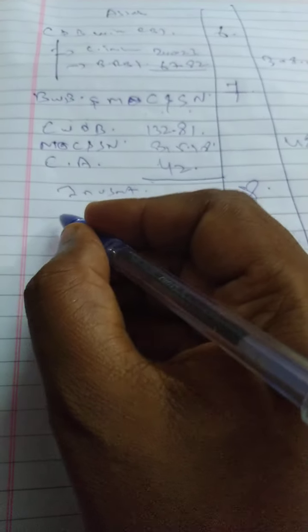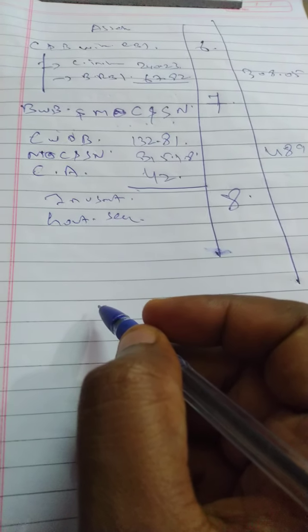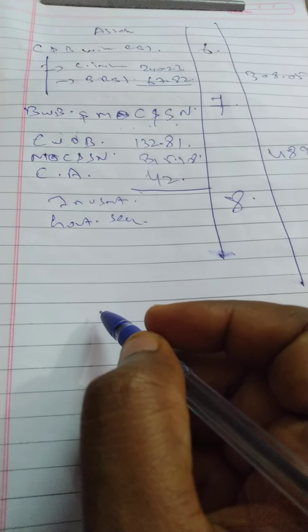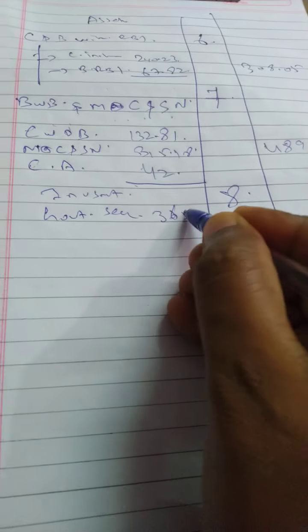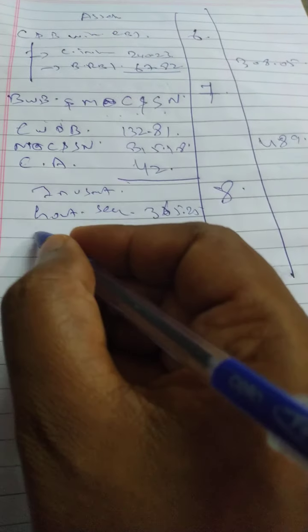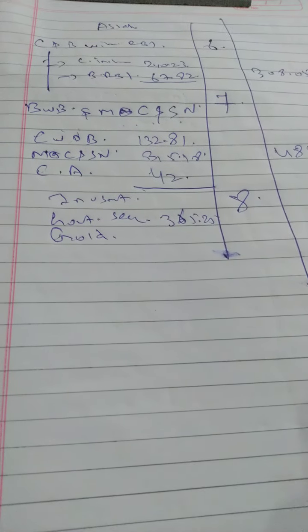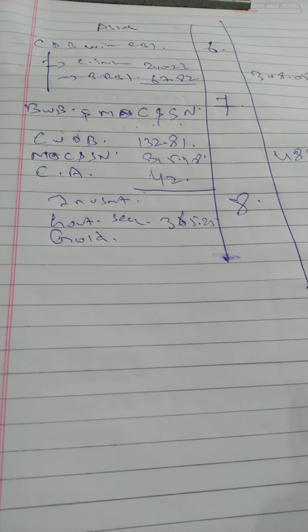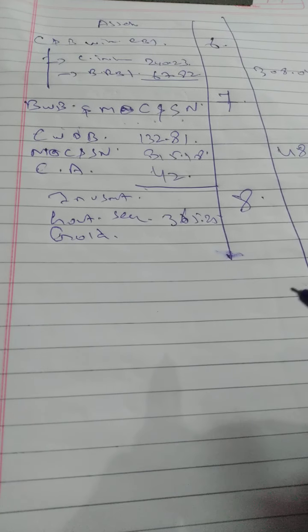So under the investment you have government securities, meaning he is invested. Debit balance means he is invested in the government securities. That is the meaning. Okay, what is the amount? 365.25, that is government securities. Then what else is he invested in? Gold. This is not a fixed asset. This is not a current asset. Not used for business purpose. That is for investment purpose.